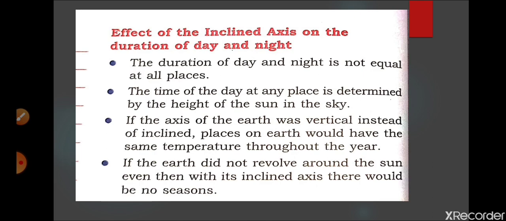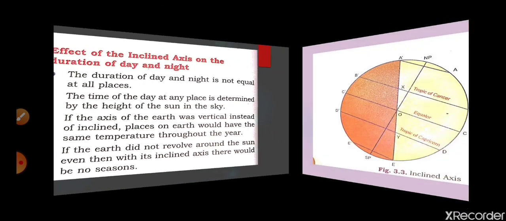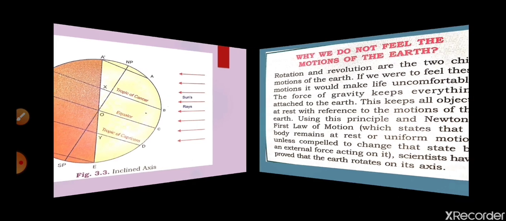So let us go through the effects of the inclined axis on seasons. Still we are not discussing revolution, only the inclination of the axis. So this is over already.